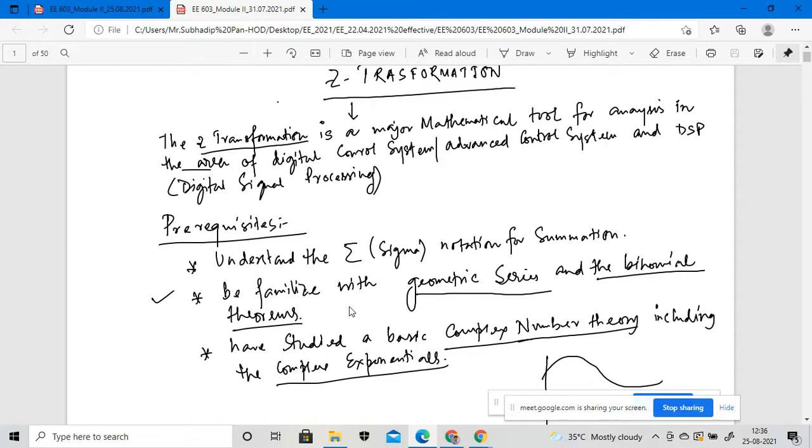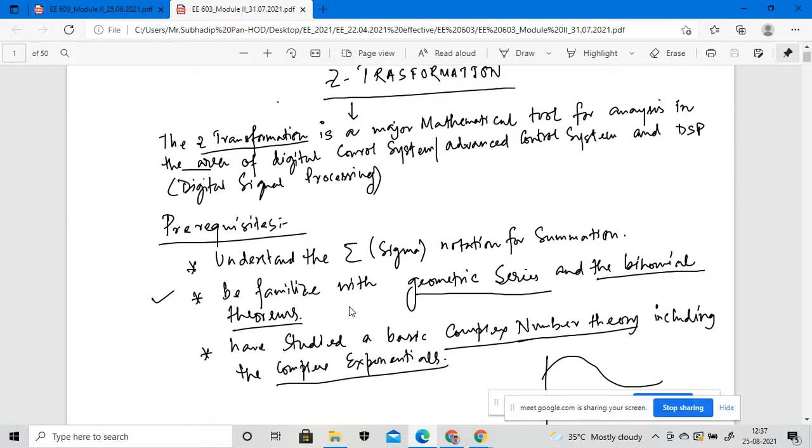The second one is you have to be familiar with the geometric series, or the binomial theorems. In mathematics 3, you have to know what the geometric series is. You have to know also what the binomial theorems are. So before applying the Z transformation, you need to familiarize yourself with this particular series, as well as the binomial theorems.